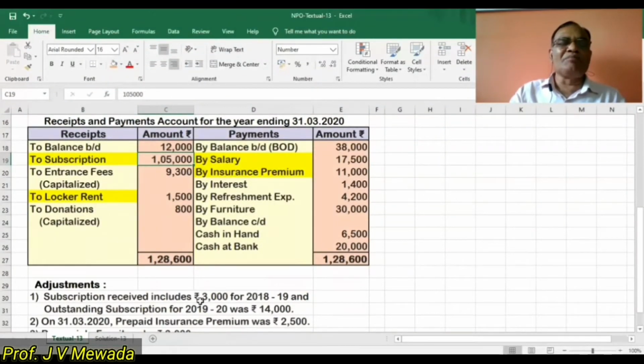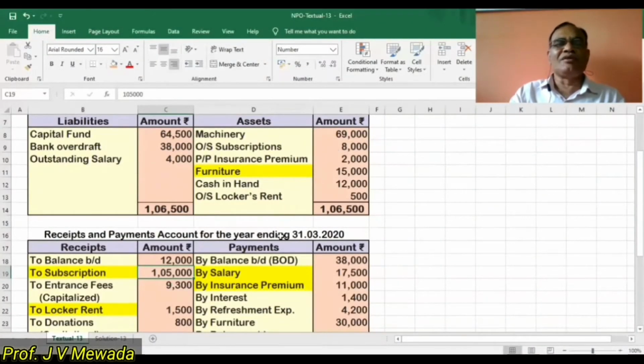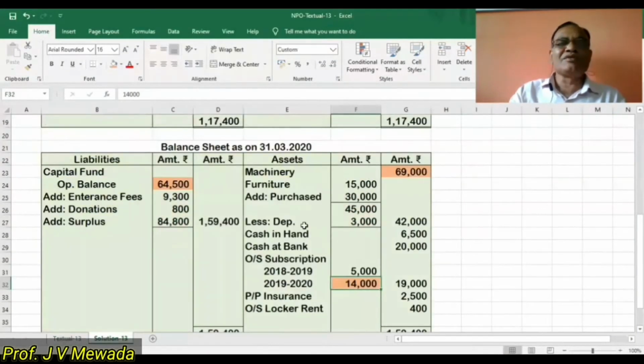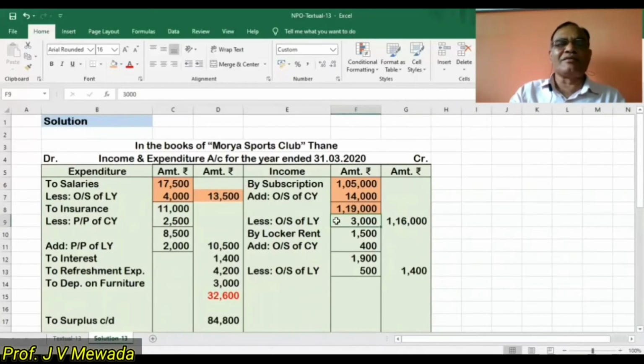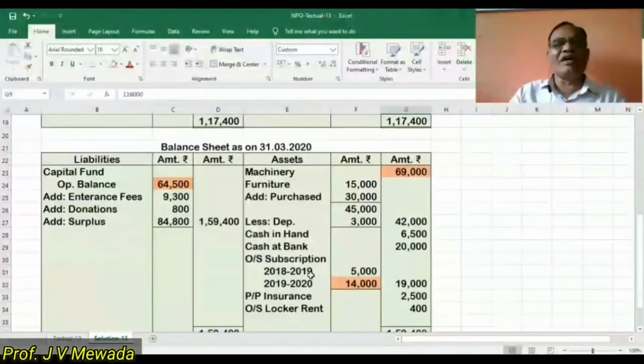Now the first part we have to compare with the opening balance sheet. In the opening balance sheet, we are told that outstanding subscription is 8,000. And here we are told that we have received only 3,000. So in our subscription, outstanding of the last year will be subtracted. Outstanding of the current year we have added; outstanding of last year we subtract. So we have received last year's subscription which was outstanding, 3,000. So we are subtracting that 3,000. So in the outer column, our balance is 1,16,000. And now out of 8,000, 3,000 is received. So 5,000 of 18-19 is still outstanding.